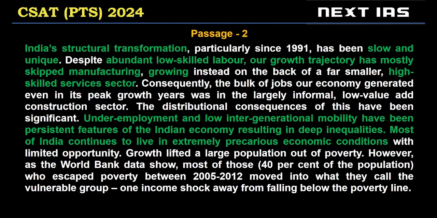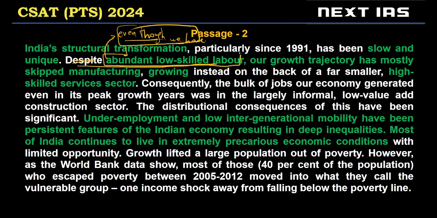Despite abundant low skilled labor, right? Despite is, even though we have, so read it in this way. Even though we have abundant low skilled labor, we have skipped manufacturing. So this means